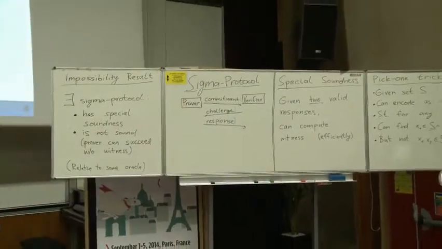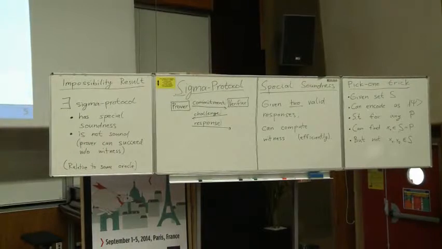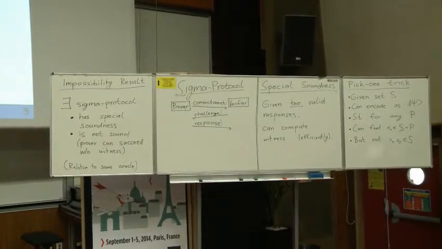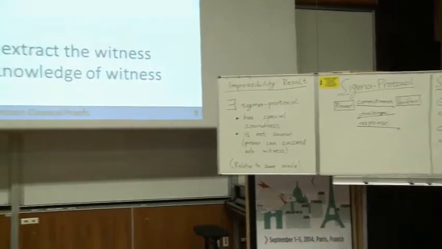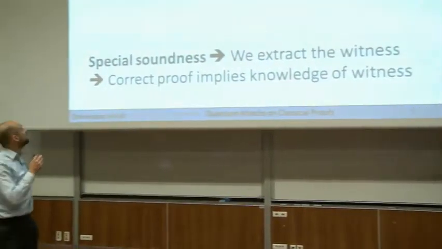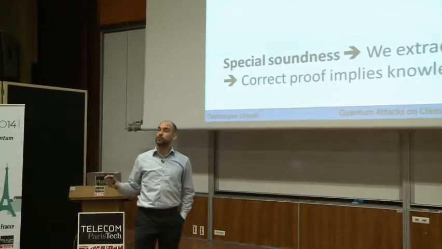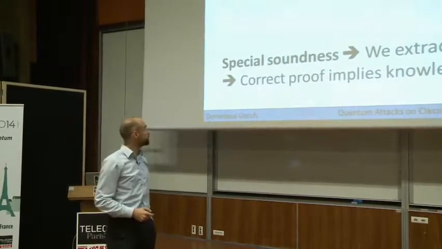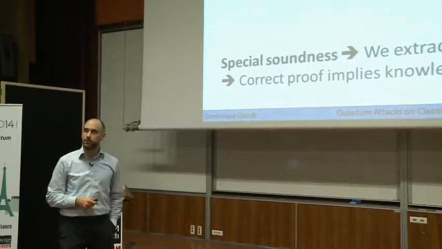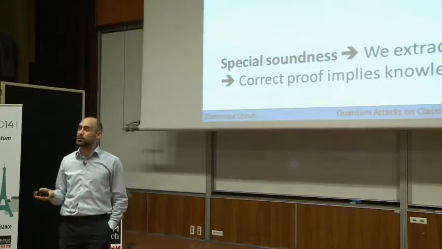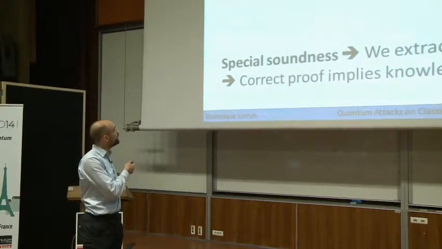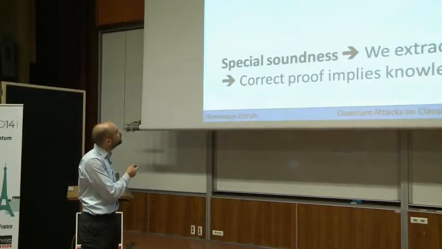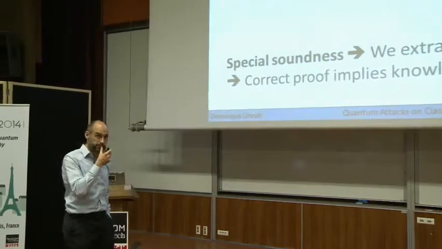Okay, so why does special soundness imply soundness? Why does it imply that the prover cannot succeed in a proof without knowing the witness? We prove this using a so-called rewinding. At least in the classical setting, this is what we do. Assume we have a prover, and we want to show that he cannot execute the protocol successfully without knowing the witness. So we assume this prover can successfully answer the challenge with a valid response.